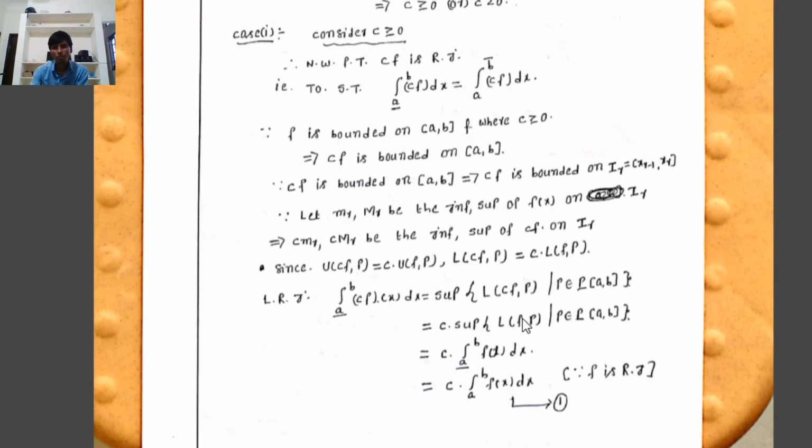Therefore, L(cf,P) equals c times L(f,P). Taking c outside, it can be written as c times the supremum of L(f,P) such that P belongs to the set of partitions of [a,b].